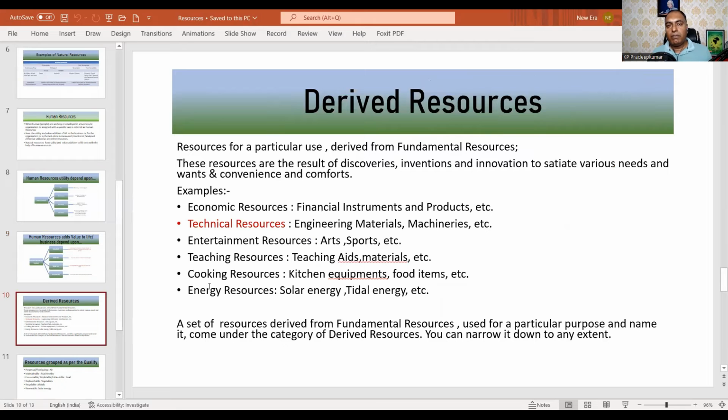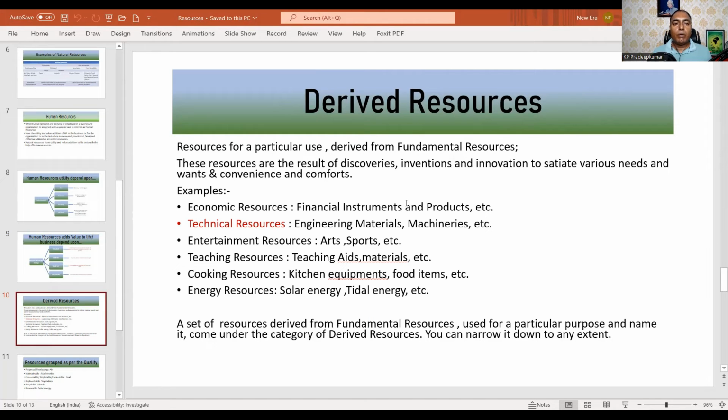I term them derived resources because these resources for a particular use are derived from fundamental resources like natural resources and human resources. These resources are the result of discoveries, inventions, and innovations to satisfy various needs, wants, convenience, and comforts. For people's convenience and comfort, these resources are developed by people.